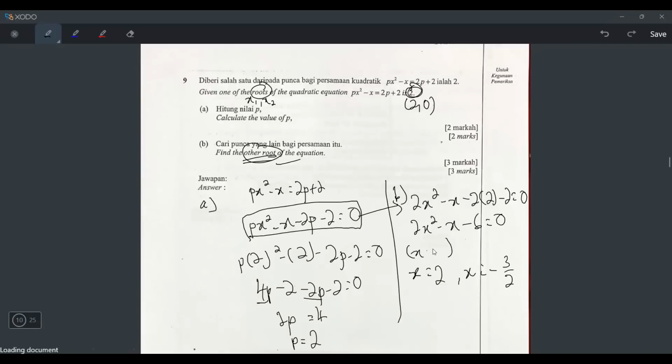So the factors will be x minus 2, and this will be x plus 3, but be careful, the 2 has to be raised in front. And which one is the answer? This one. This one is the answer, not the x equals 2. But I will not erase it. I will just leave it there like this.